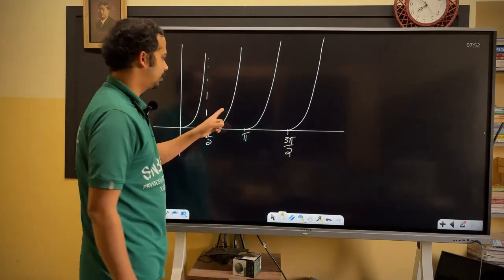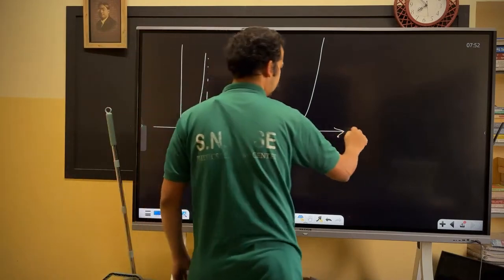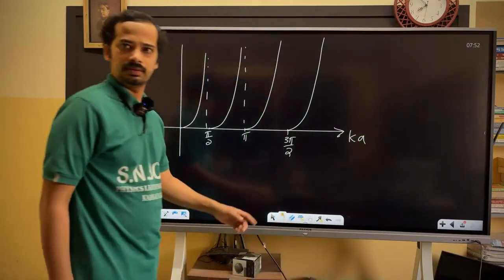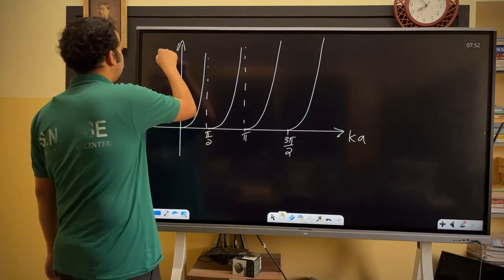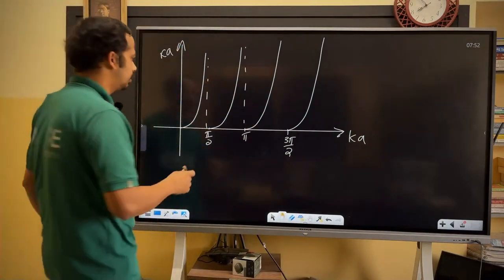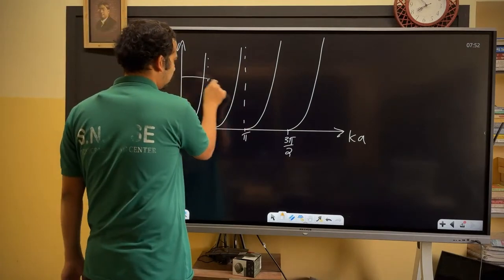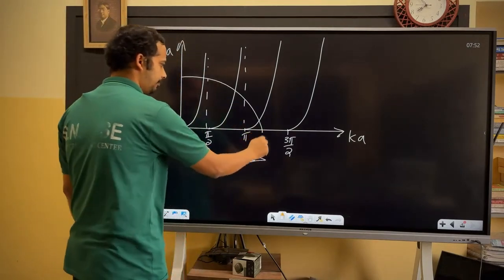Tan curve, cot curve and all. I think this was our Ka, as I recall. This was our kappa A or something. I don't exactly remember what we did over there, but our circle used to cut like this. Am I right? A circle of radius r or something.